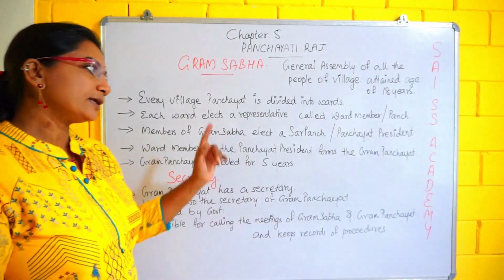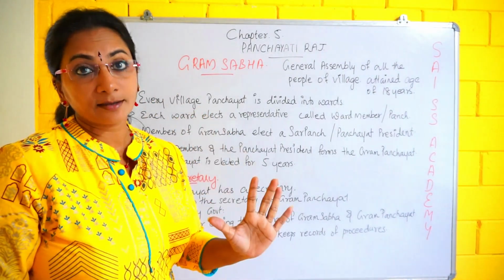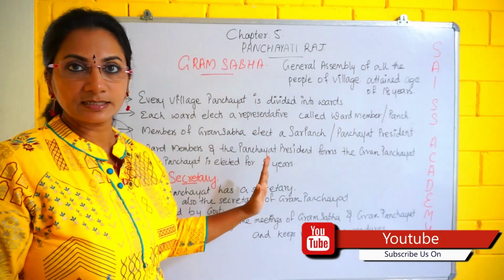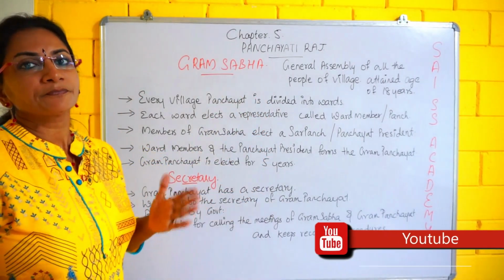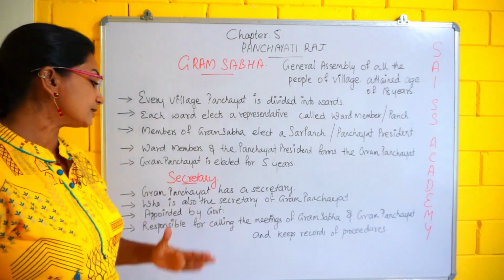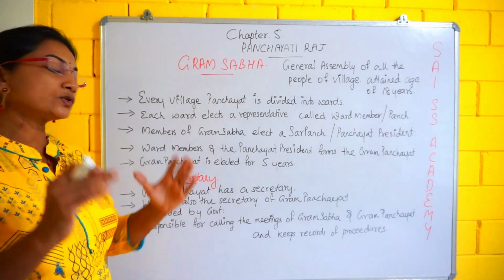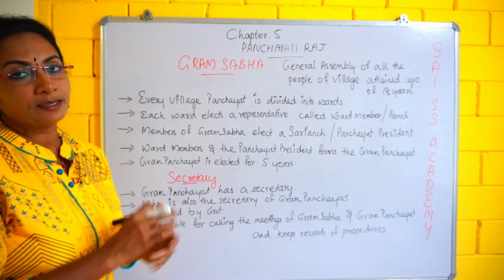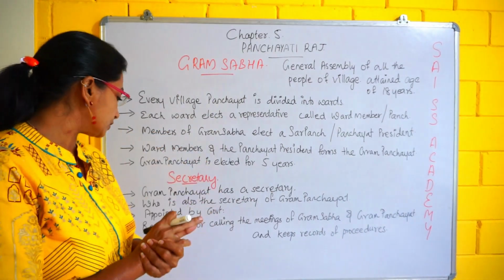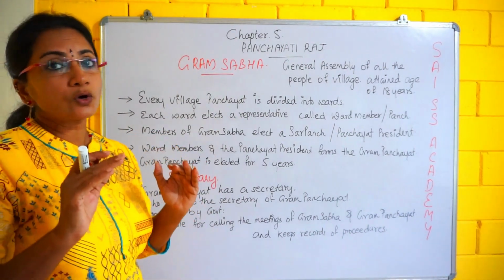Understood? Next, one more person comes in, the secretary. We discussed all these sections, but what about the secretary? The Gram Panchayat has a secretary, who is also the secretary of the Gram Sabha.